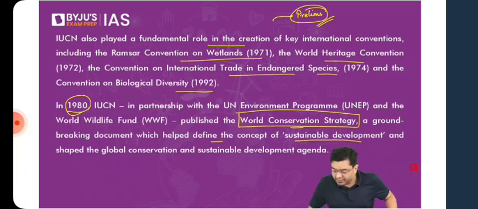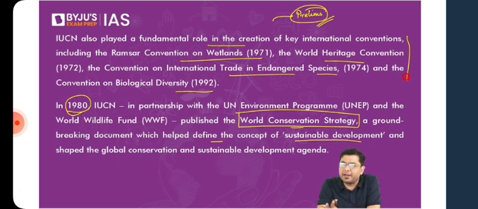Now, as we continue our discussion here, basically, a student asks about the previous para. This is very simple: for all the various different conventions, be it the Ramsar Convention, be it CITES, or be it the CBD, in all these conventions, IUCN plays a very important role, and has played an important role in the very formation of these organizations as well. For example, in CBD, in the various different frameworks that CBD prepares, in the various updates that CBD brings about, and also the very creation of it required a substantial role to be played by the IUCN.